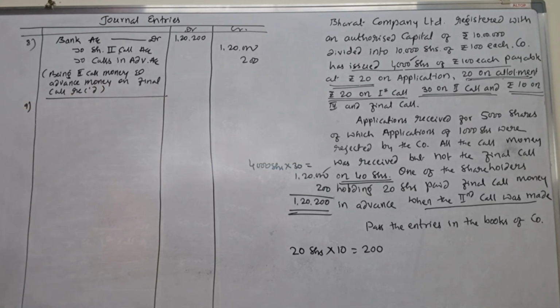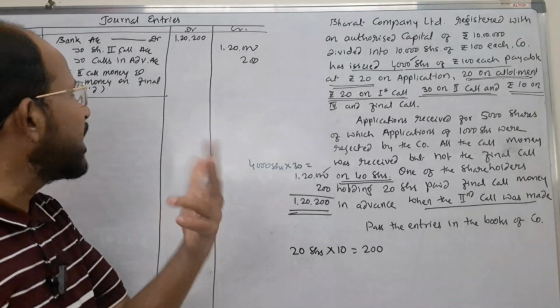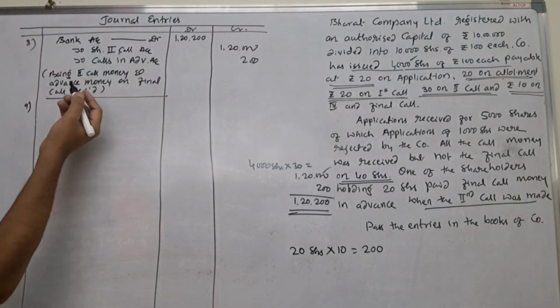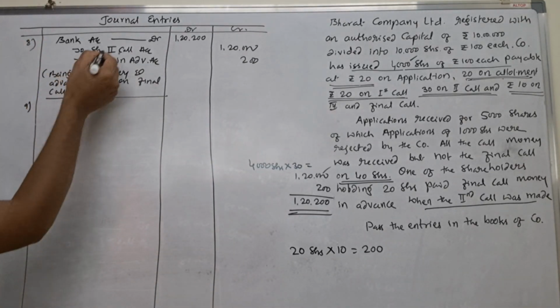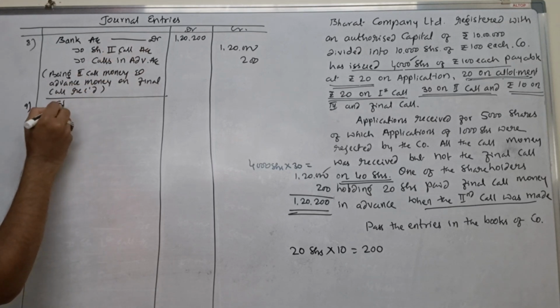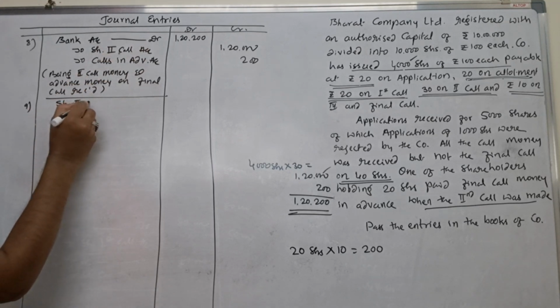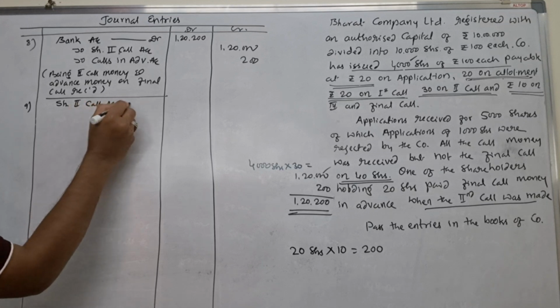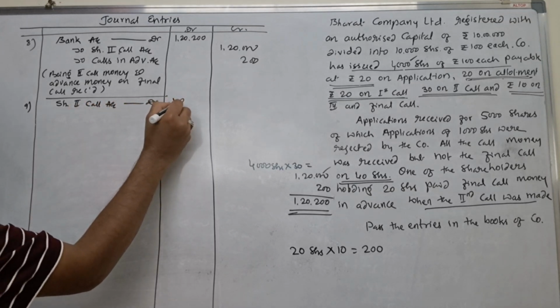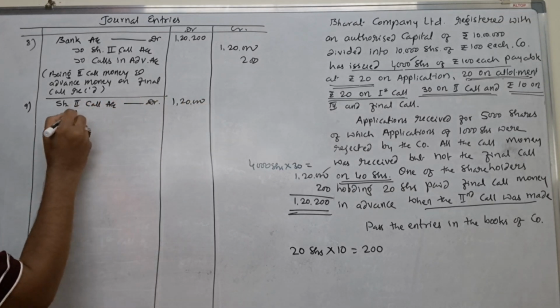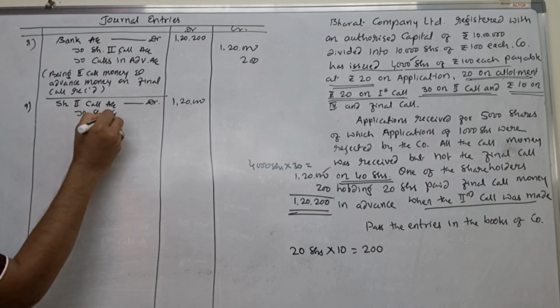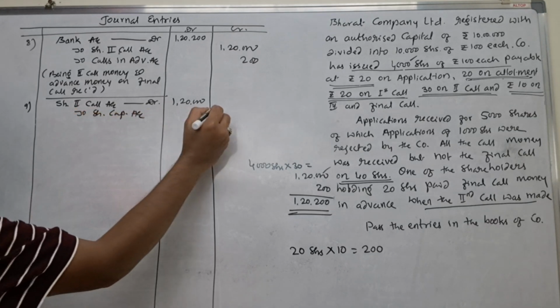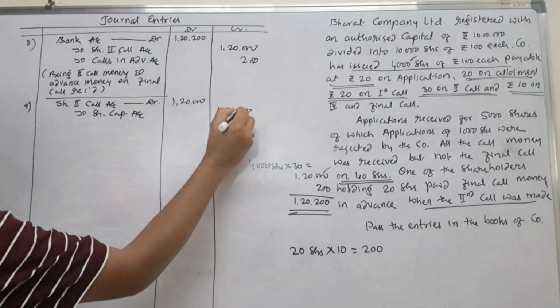Next entry is transfer the amount to share capital. In that case, what journal entry is to be passed here? Share second call account is to be debited with the amount of rupees how much? 1,20,000 only. Next one is to share capital account, rupees 1,20,000.